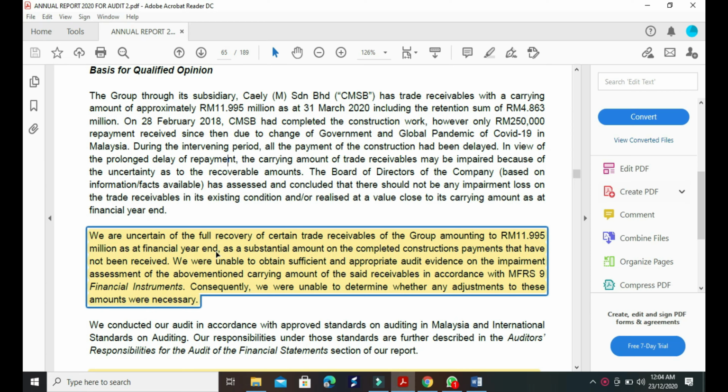Based on this annual report, we can know what is the basis for a qualified opinion. The first one is that the auditor is uncertain of the full recovery of certain trade receivables of the group amounting to RM11,995 million as at financial year end, as a substantial amount on the completed construction payments has not been received. The auditor was unable to obtain sufficient and appropriate audit evidence on the impairment assessment of the above-mentioned carrying amount of the said receivable in accordance with MFRS 9 Financial Instruments. As a result, the auditor was unable to determine whether any adjustment to these amounts is necessary.